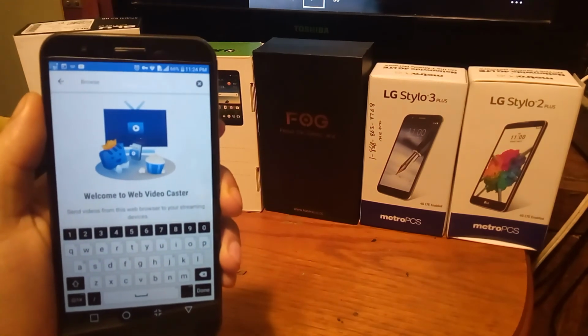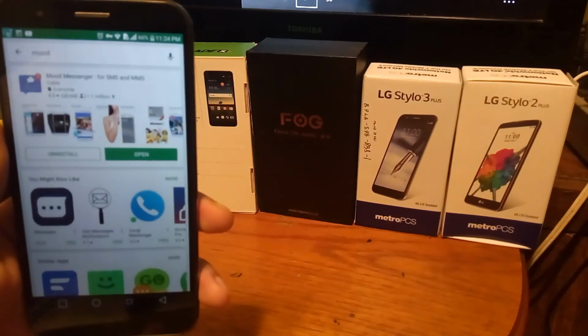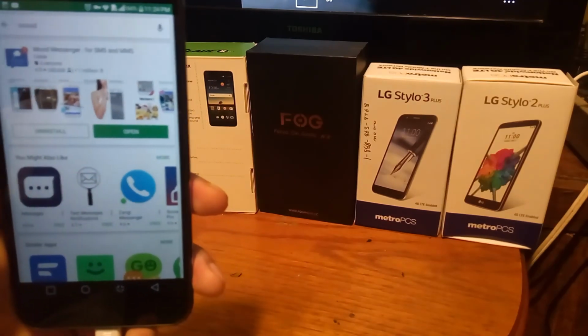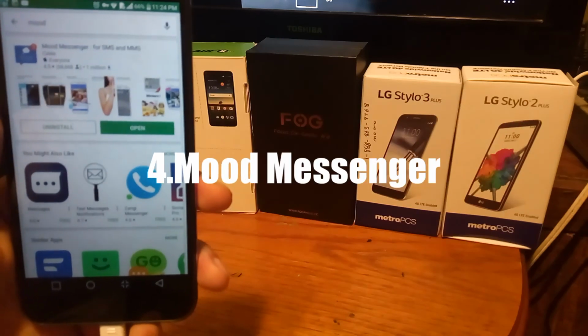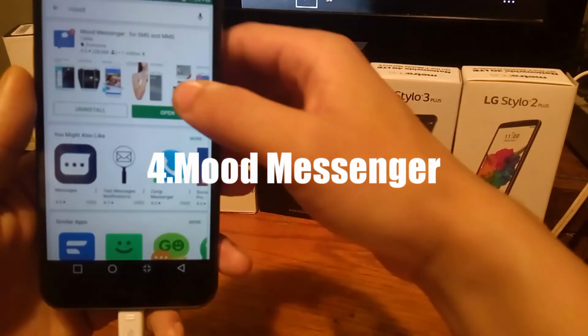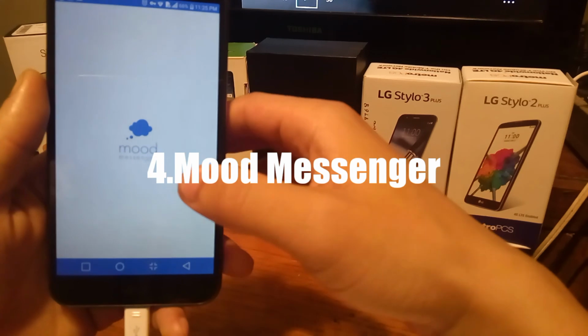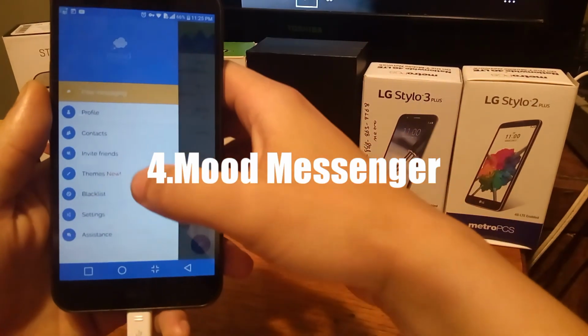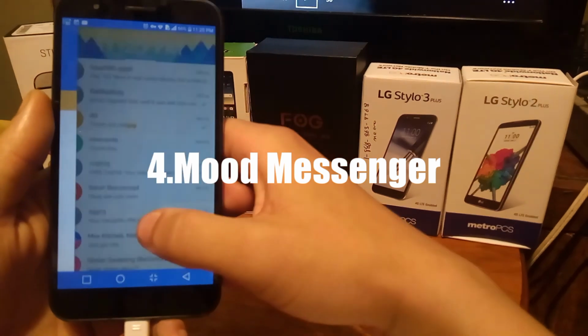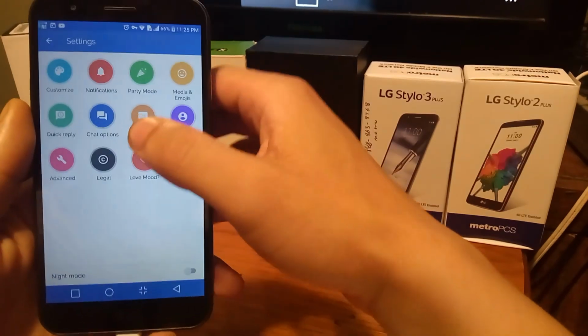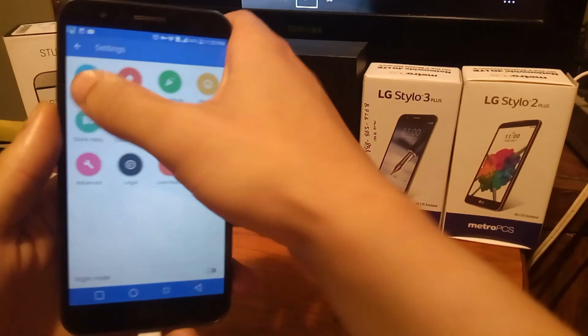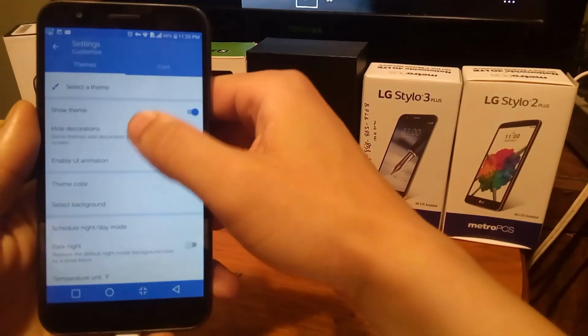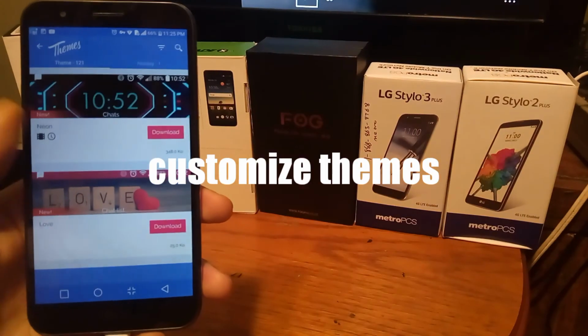Let's talk about the fourth app. The fourth app is the Mood Messenger for SMS and MMS. When you go into the Mood Messenger, it's going to give you a whole different slew of options here. When you go into settings, you're going to get a whole bunch of features. It's going to let you customize with themes and a bunch of stuff like that.